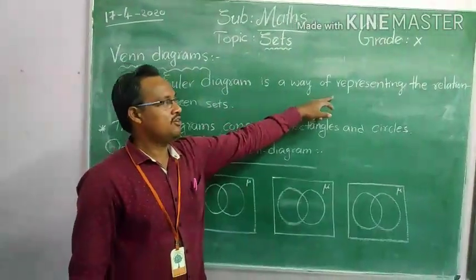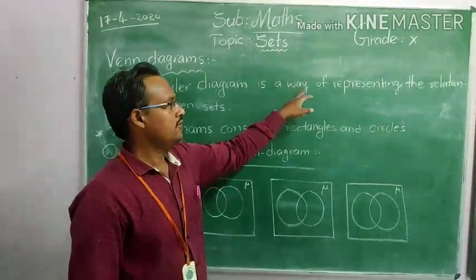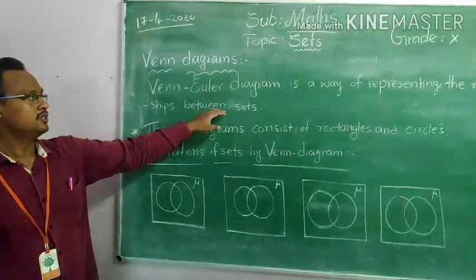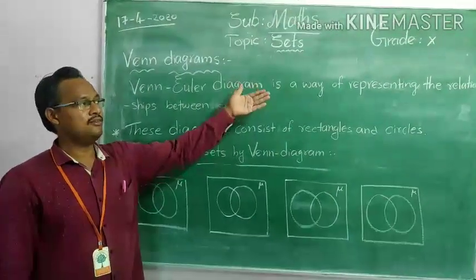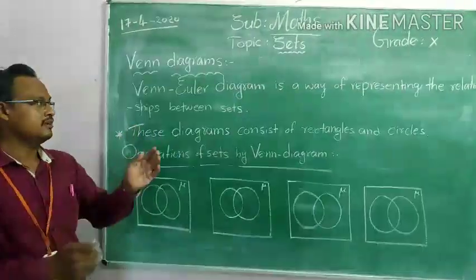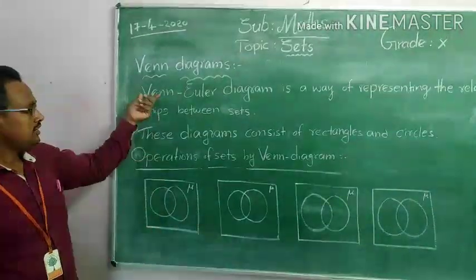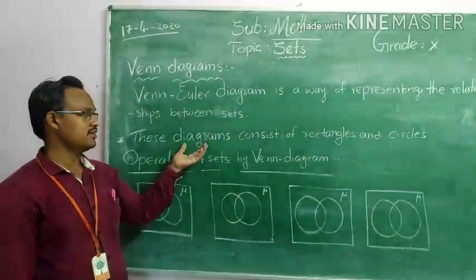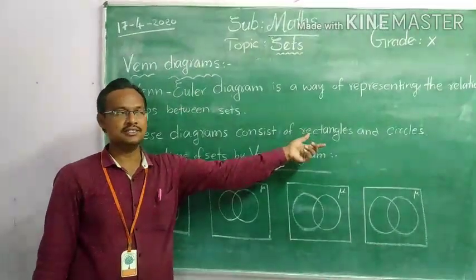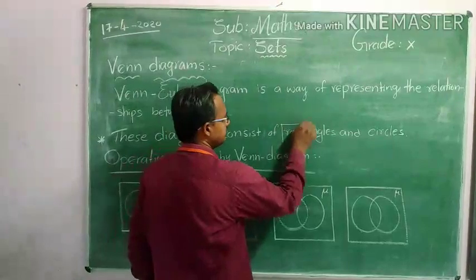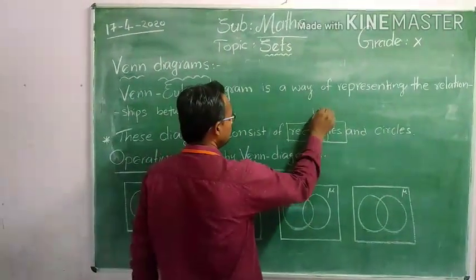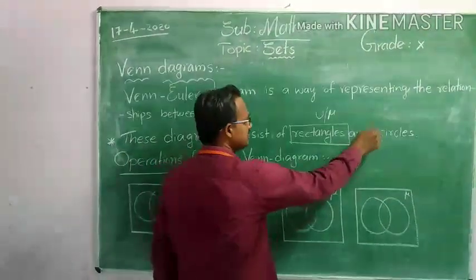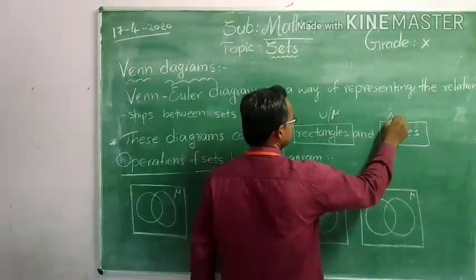It is a way of representing the relationships between sets. So the Venn diagram is another way of representing the relation between sets. These diagrams consist of rectangles and circles. Usually the rectangles are used for the universal set, U. The circles are subsets of the sets, like A, B, C.